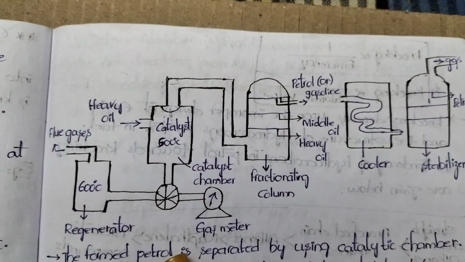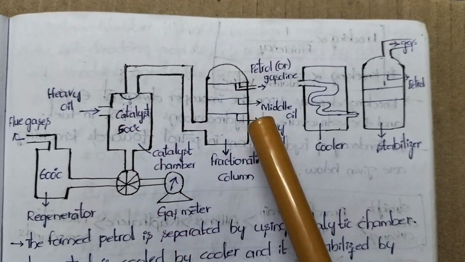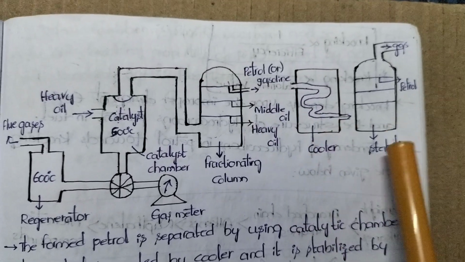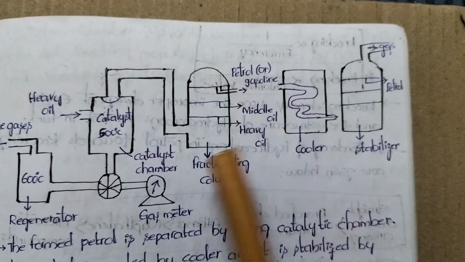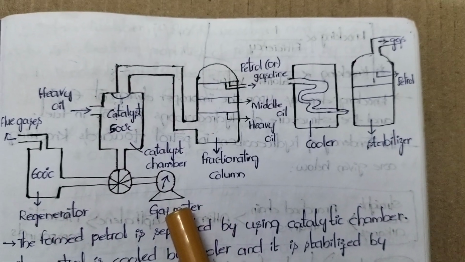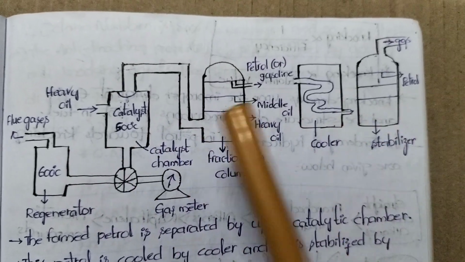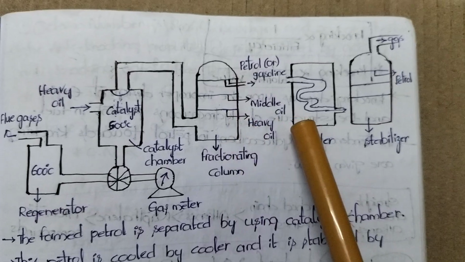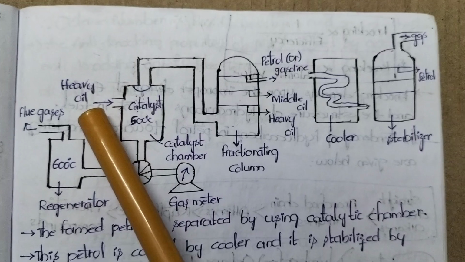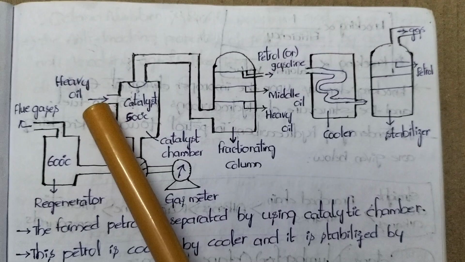Look into the diagram. In this diagram, first chamber is the catalyst chamber. Second chamber is the fractionating column. Third chamber is the cooler. Fourth chamber is the stabilizer. Next chamber is the regenerator, and this is the gas meter. First focus on the horizontal chambers, that are catalyst chamber, fractionating column, cooler and stabilizer. We know the cracking process starts with the heavy oil and ends with petrol.